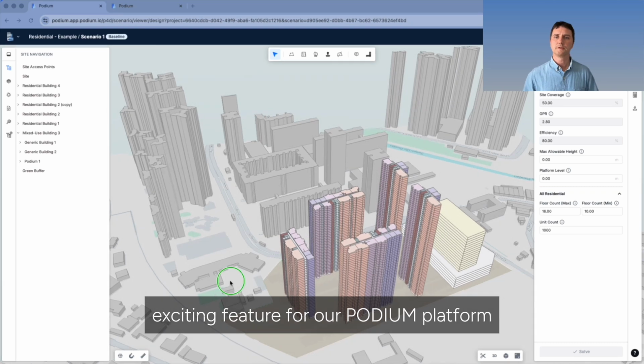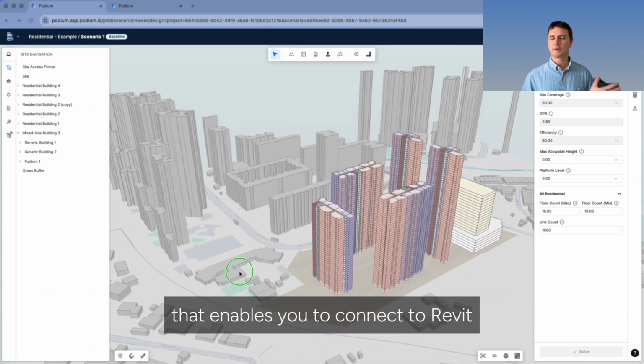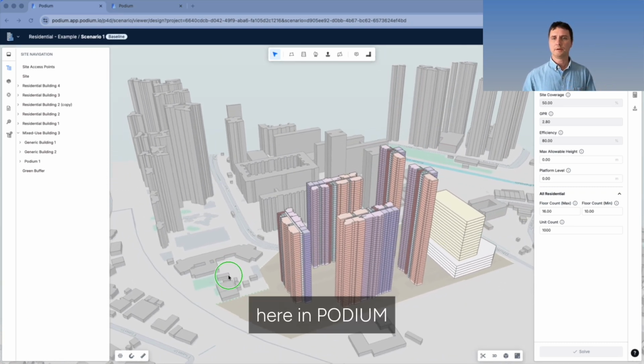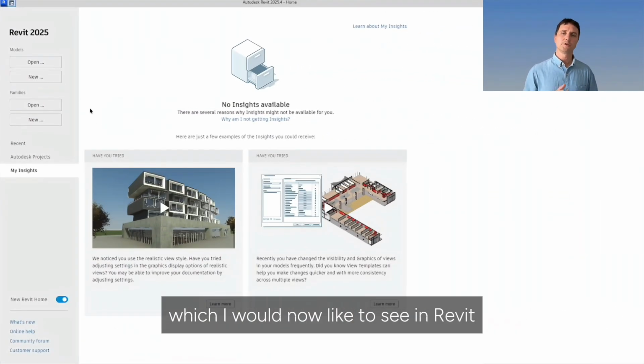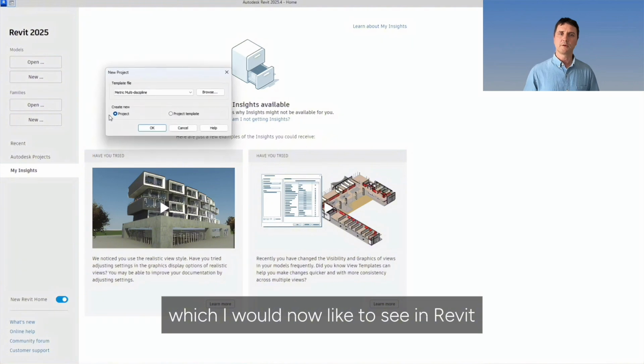Introducing a new exciting feature for our Podium platform that enables you to connect to Revit. Here in Podium, I already created a residential feasibility study, which I would now like to see in Revit.